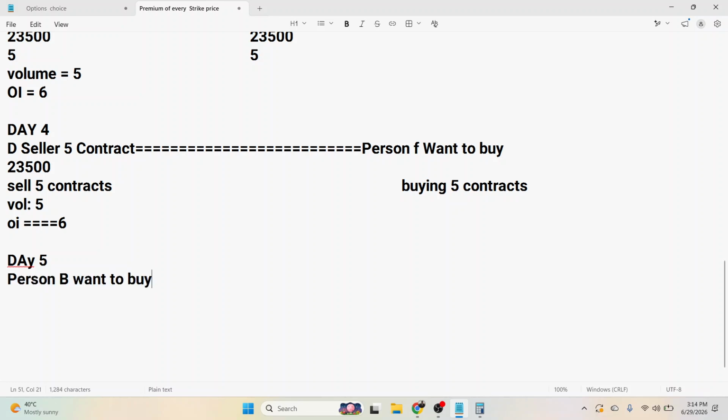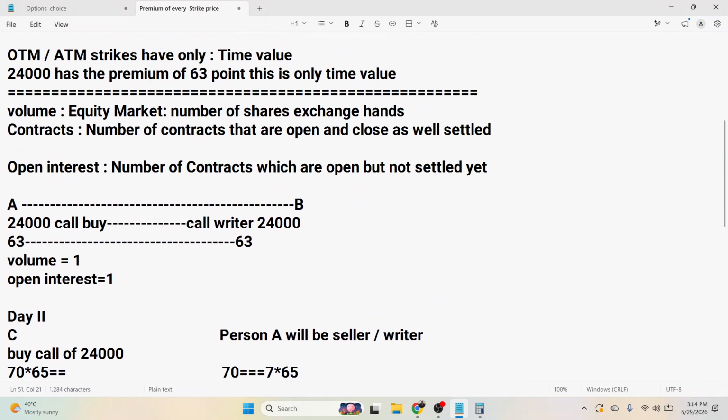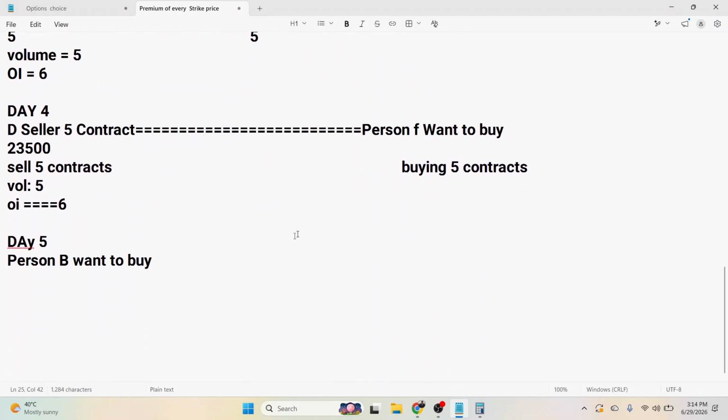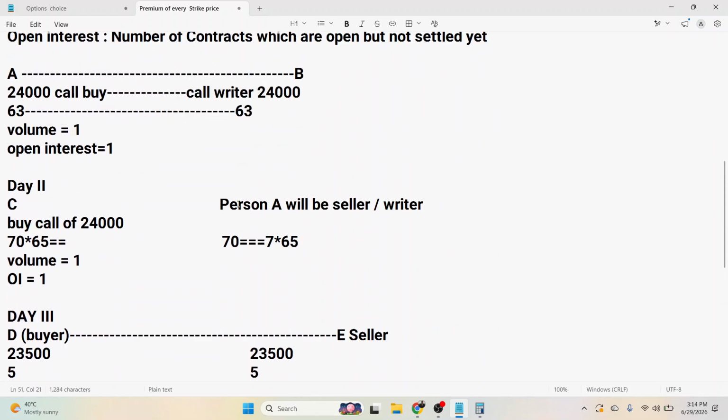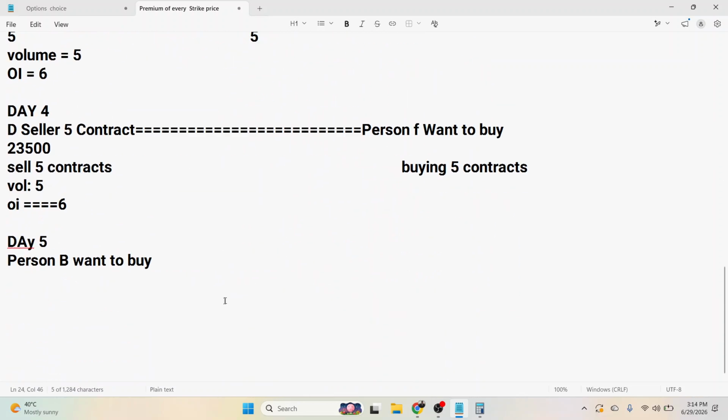For example, days 1, 3 and 4 have already passed, and he wanted to close his position. Earlier he was a seller, now he'll become the buyer. So person B would like to buy at the strike price of 24,000.